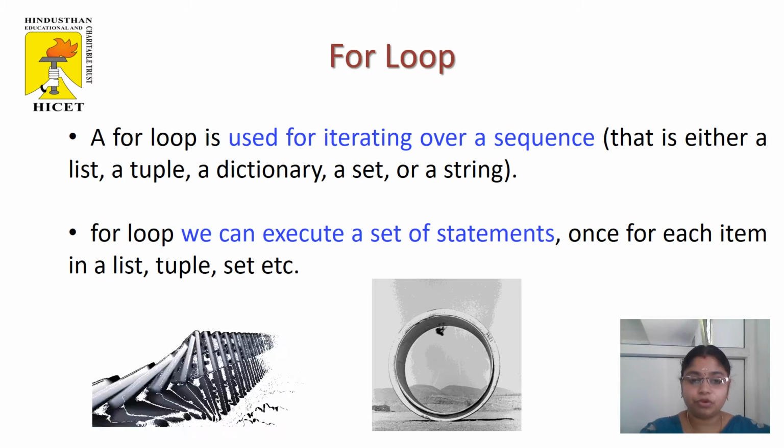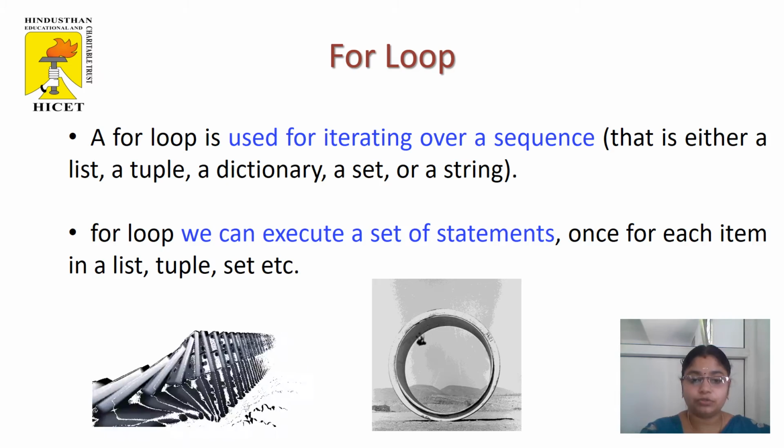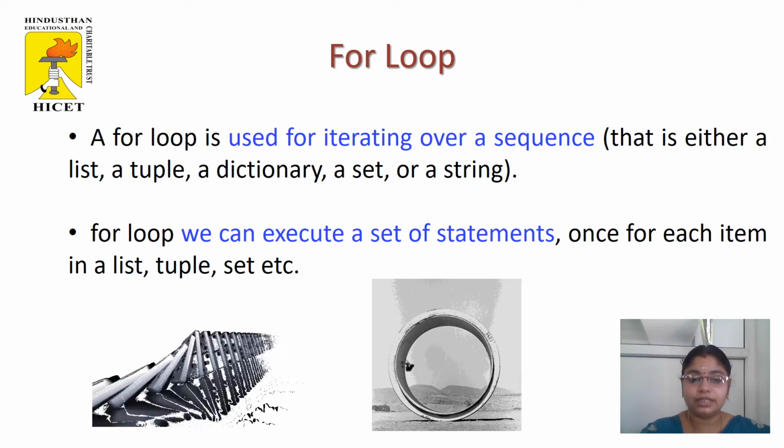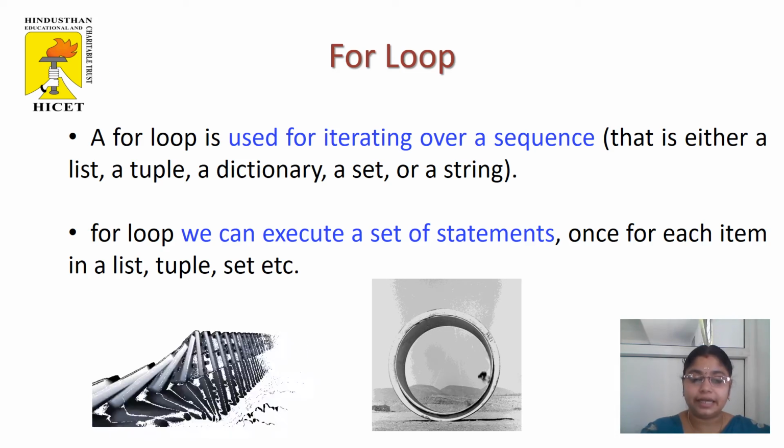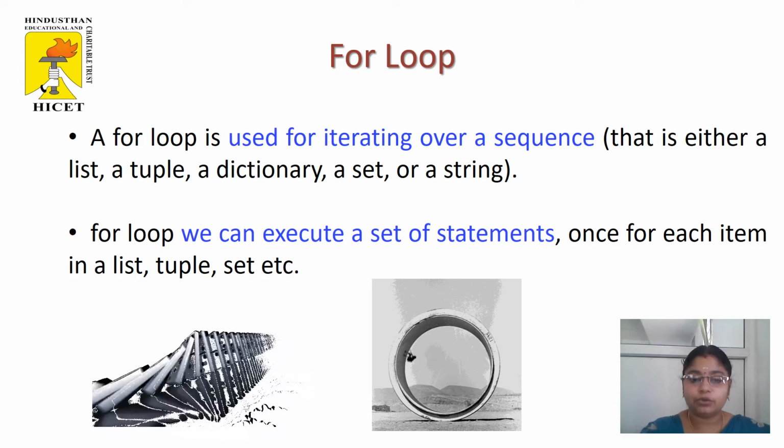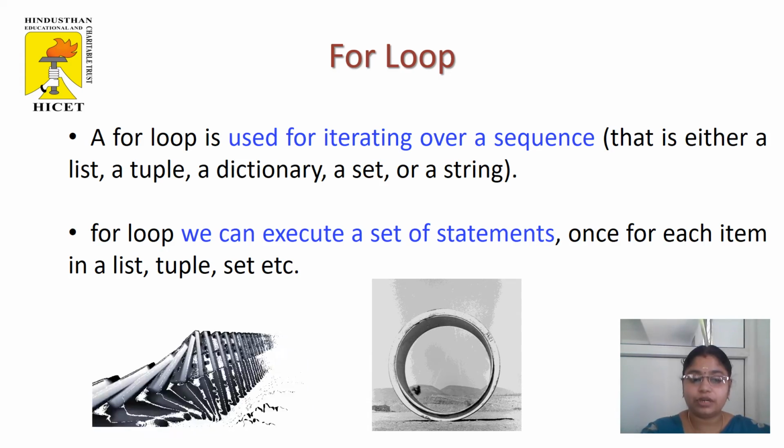Next we are moving to for loop. For loop is used for iterating over a sequence, that is nothing but a list, tuple, dictionary, set or string. It checks the entire sequence. It repeats the statement until the entire sequence is completed. With for loop, we can execute a set of statements once for each item in a list, tuple, set, etc. You can see a small GIF animation representing the looping operation.